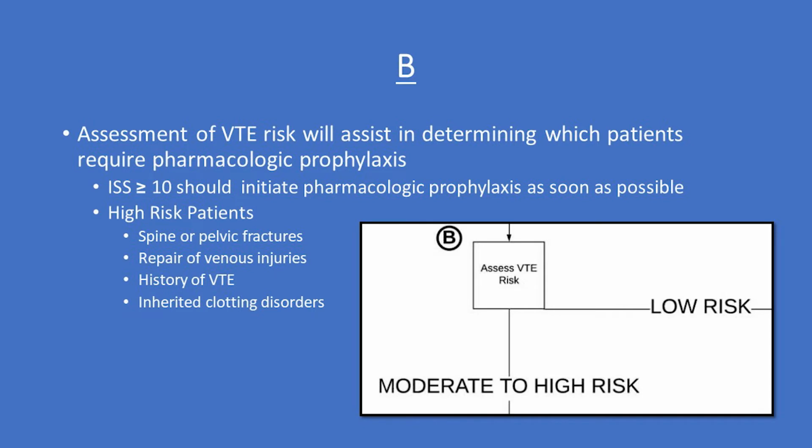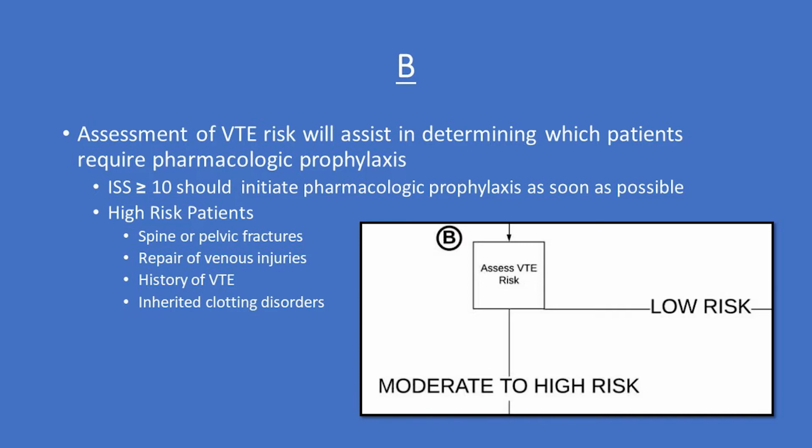Point B states that you should assess the risk of VTE in the patient. In general, a patient with an ISS of 10 or more should be started on pharmacologic prophylaxis as soon as possible, whereas an ISS less than 10 are at lower VTE risk and may not require pharmacologic prophylaxis.